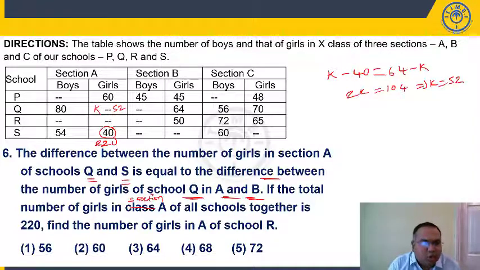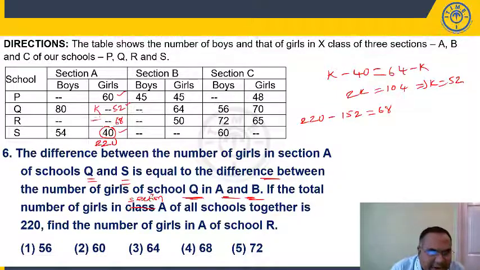Section A of all schools P, Q, R, S is 220. Now if you add 100 plus 52, 152. So total number of girls should be 68 in R. Total number of girls are 220, it is saying. So 220 minus, you add this 60, 50, 112 plus 42, it is how much? 152. If you remove 152 here, we'll get 68, the remaining value. This value is 68. What is the question? Number of girls in A of school R. School R, number of girls in A are 68. 68 is present in choice 4.